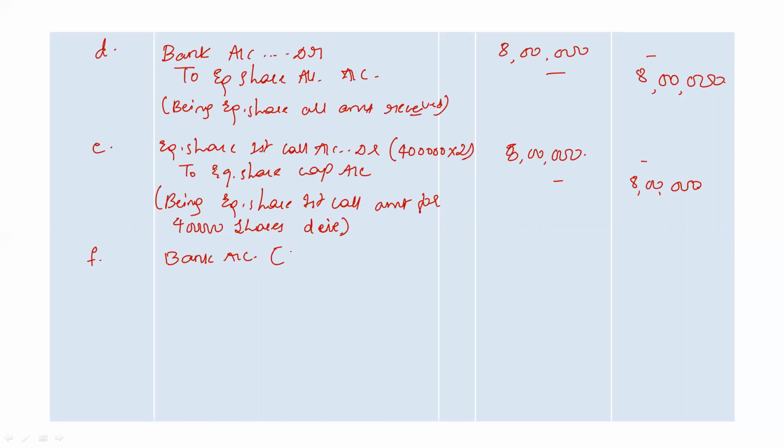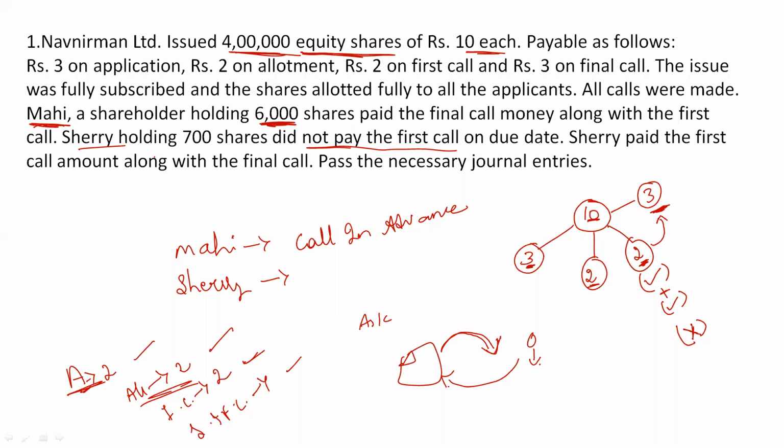We can first consider Sherry. Sherry is having 700 shares. Sherry is unable to pay the first call amount. So out of 4 lakh shares, Sherry could not pay the amount for 700 shares.